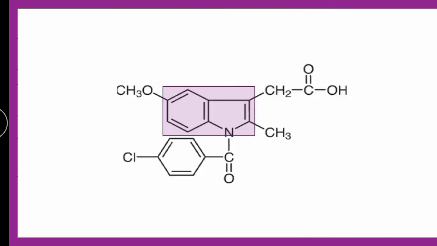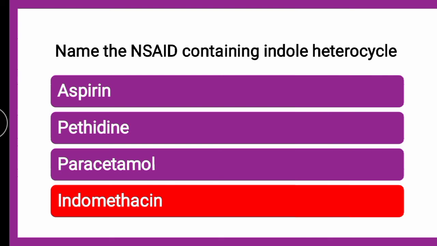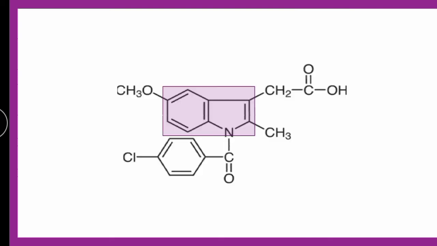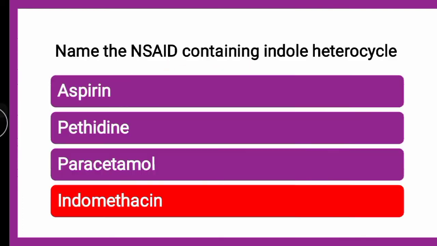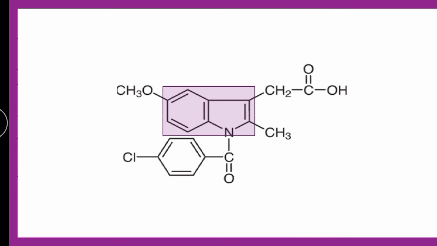If you look into the structure of indomethacin, this one is nothing but indole, which is also known as benzpyrrole. When benzene and pyrrole are fused, it is benzpyrrole, also known as indole, and the structure is that of indomethacin.